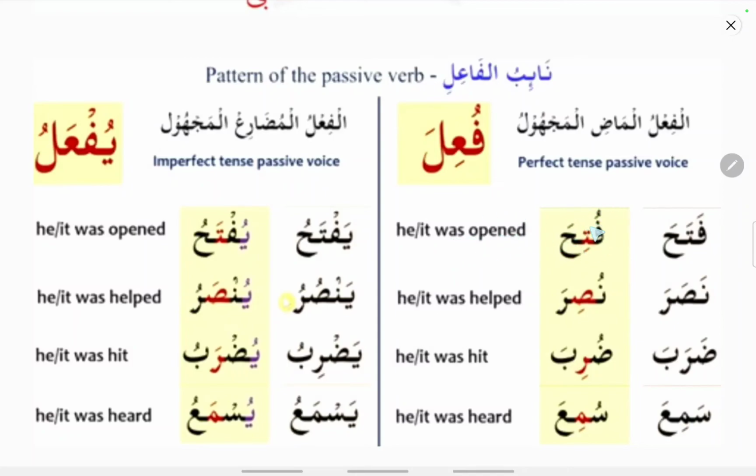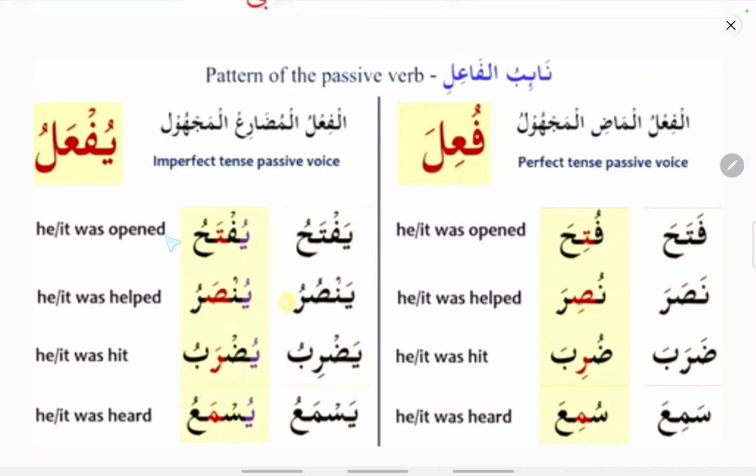So it is a fi'lul madhi majhul form. Fi'lul nasara, nusira. Okay, nasara means he helped, nusira means he was helped, daraba means he hit, duriba means he was hit, samiya means he heard, sumiya means he was heard or it was heard.